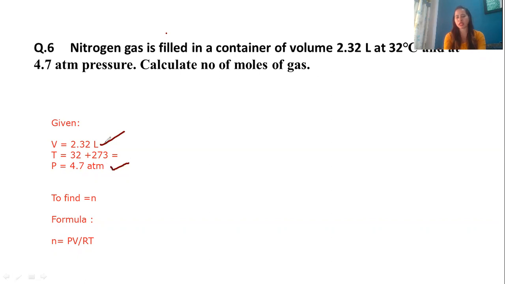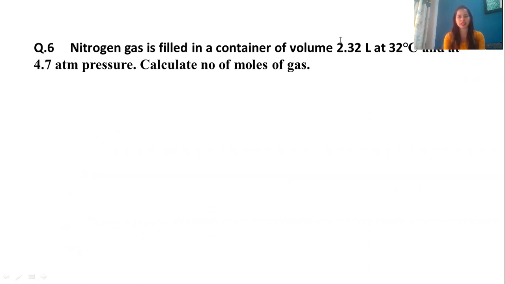When your pressure is in atm and volume is in liter, we are going to take the value of R as 0.0821 liter atmosphere per mole Kelvin. So this is how we are going to solve this question. I have given you the formula. I just need to substitute and solve this.